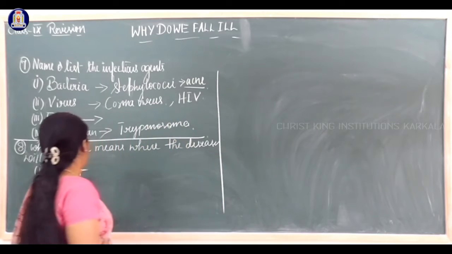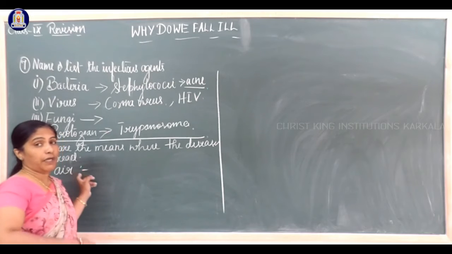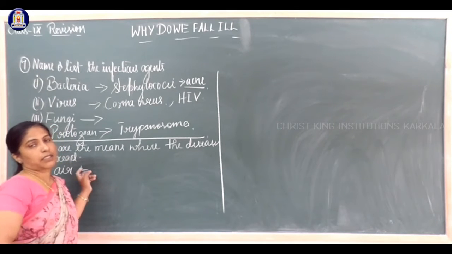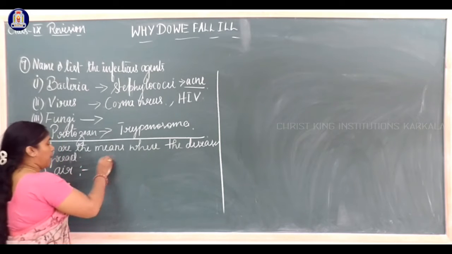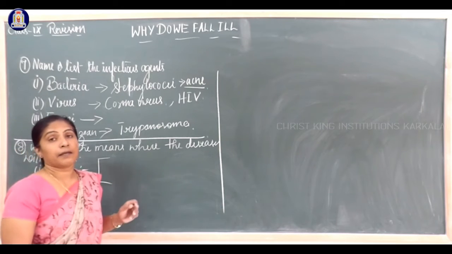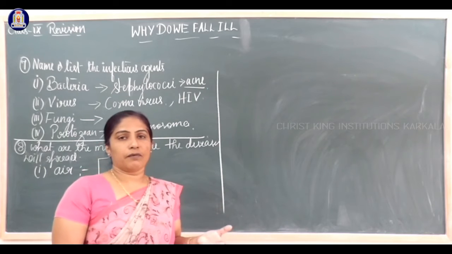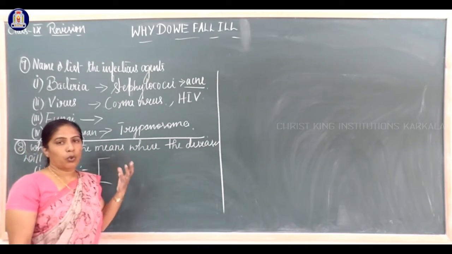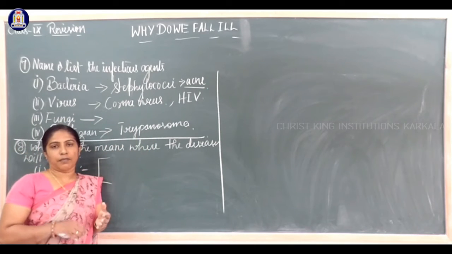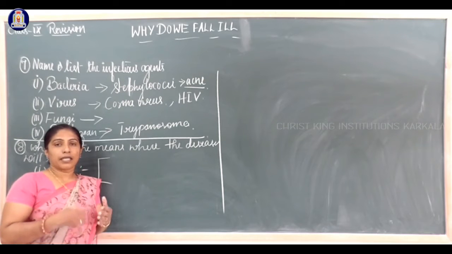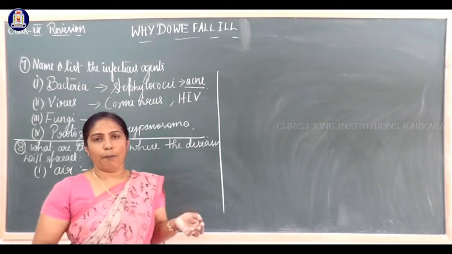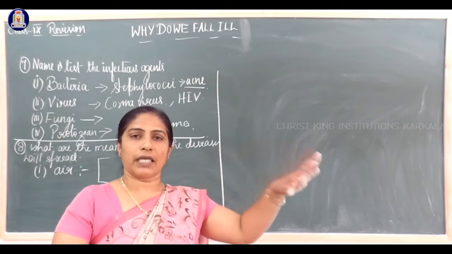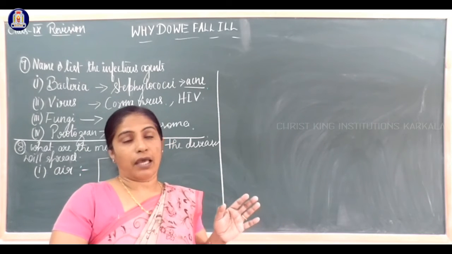So air is one medium where viruses or bacterial diseases will spread. If I am a COVID-19 patient and I cough, each droplet will be carried through the air very fast.